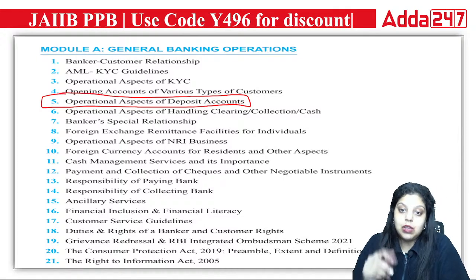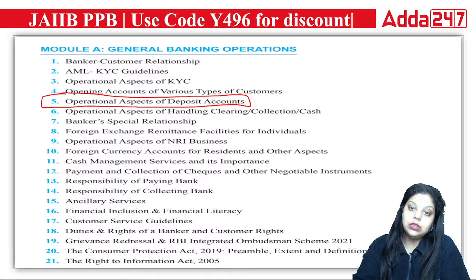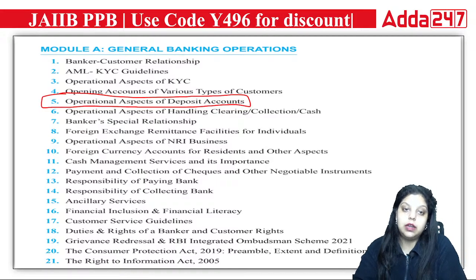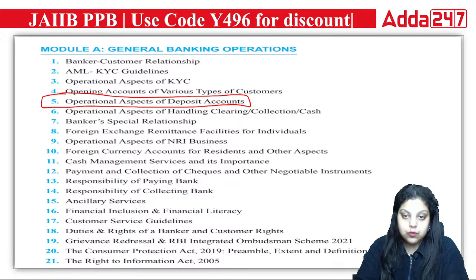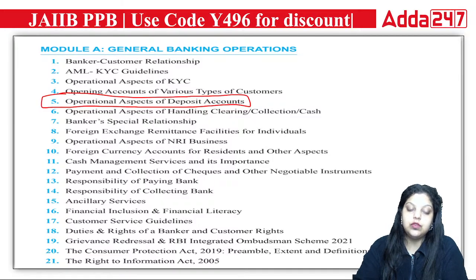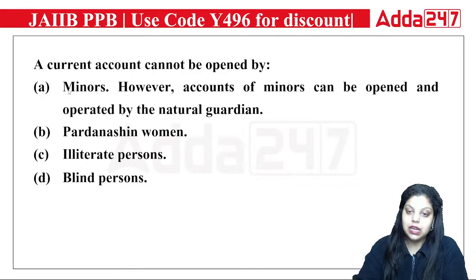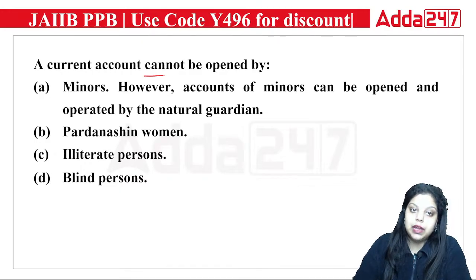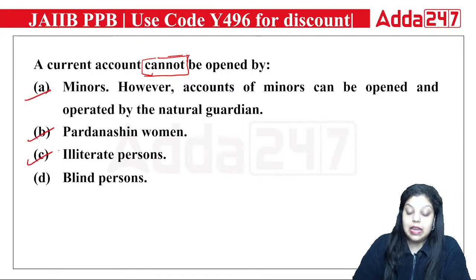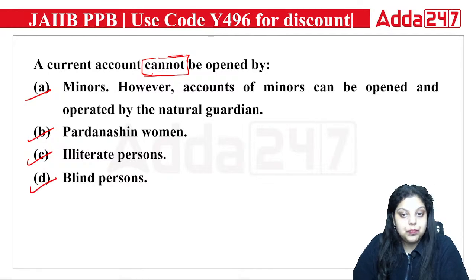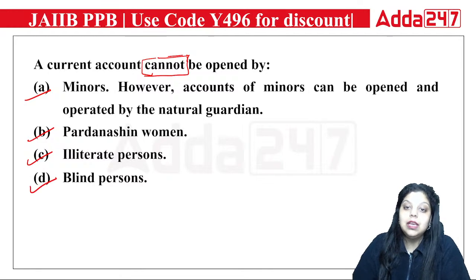In this particular chapter, one question has been seen so many times, which talks about the current account: who cannot open a current account? That's a very repetitive question that has been seen in the PPB exam. Let's start. A current account cannot be opened by a minor, a Pardanashin woman, an illiterate person and a blind person. These people cannot open the current account.